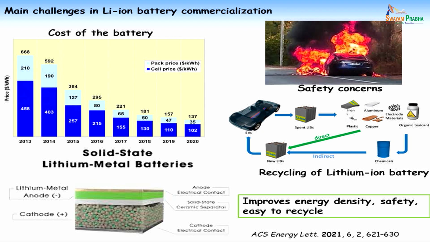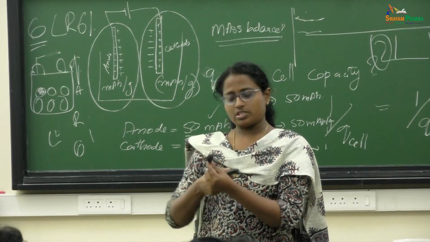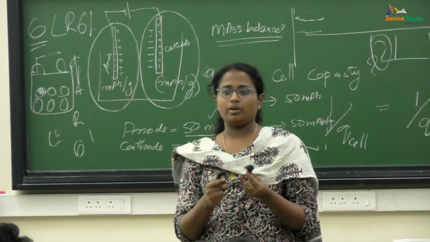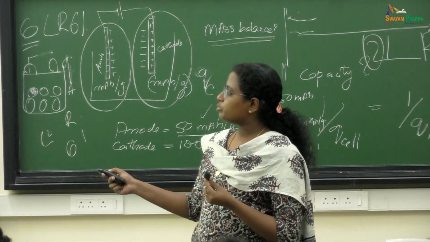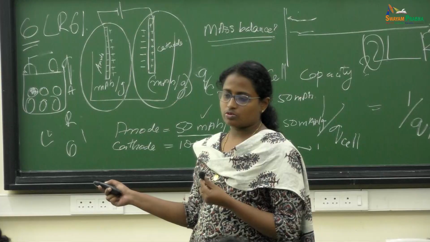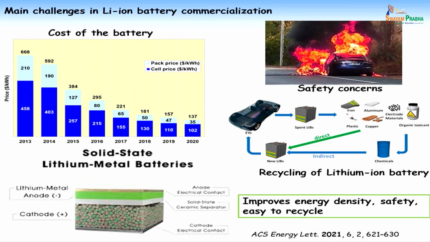Lithium cobalt oxide is used as a cathode, in which cobalt is the major costly metal. Now people have reached $137, even less than this. Close to $100 has also been achieved. If it is less than $100, you can have very low-cost lithium-ion batteries.